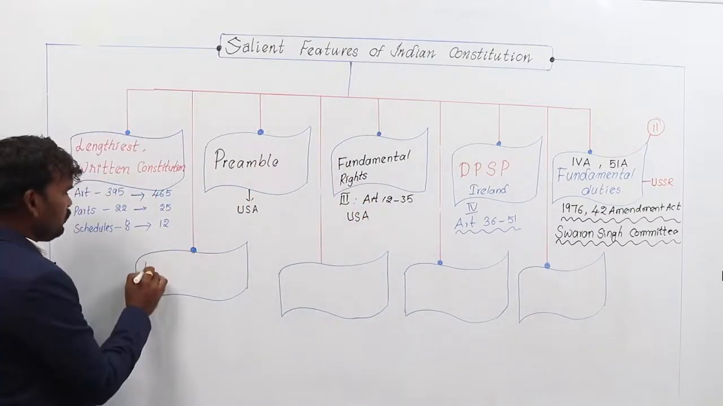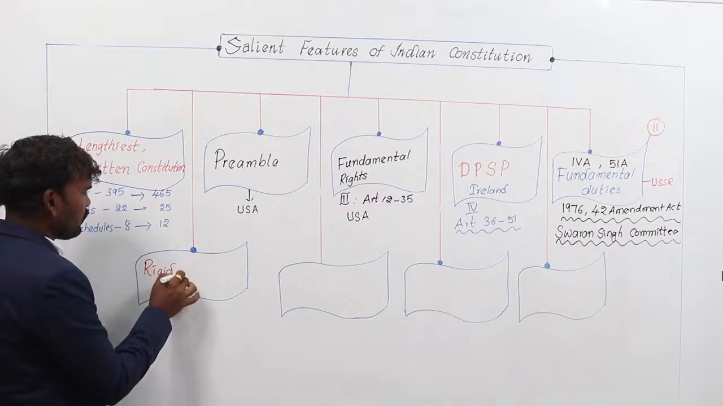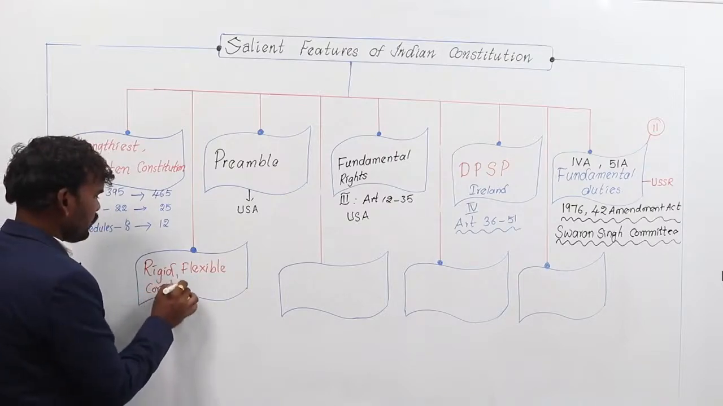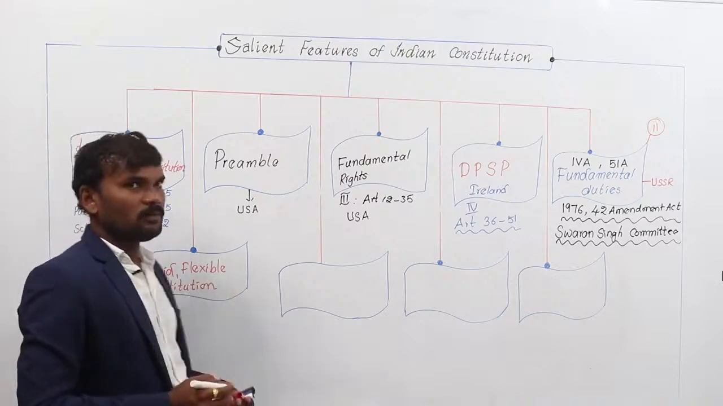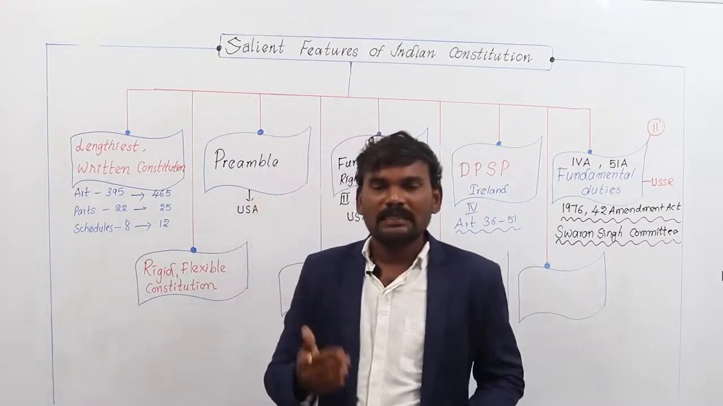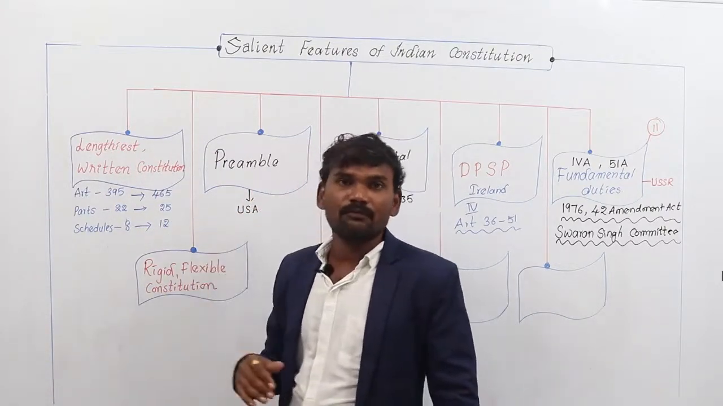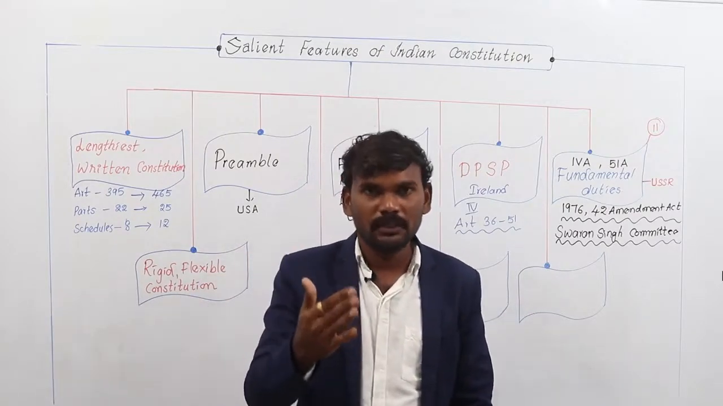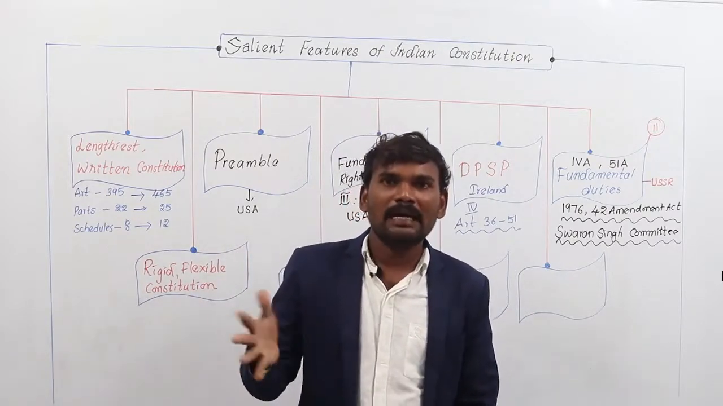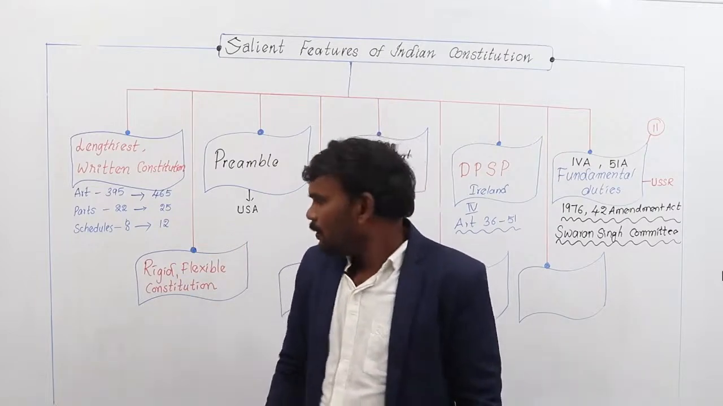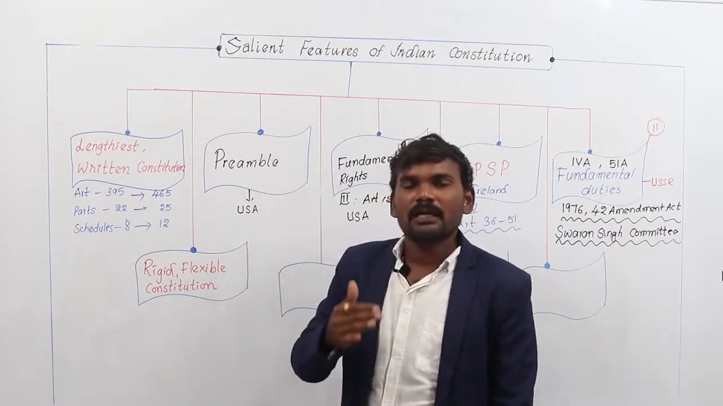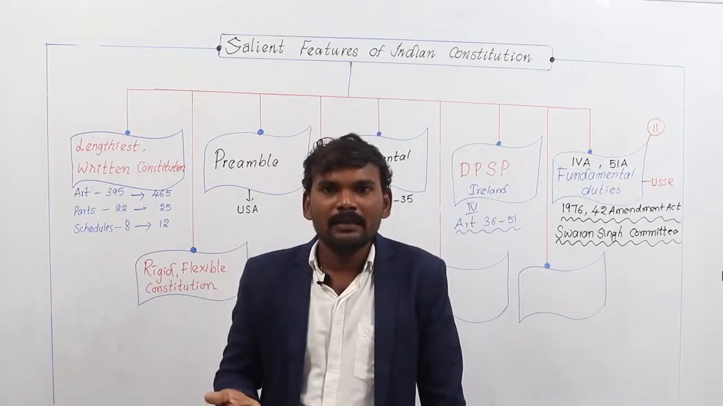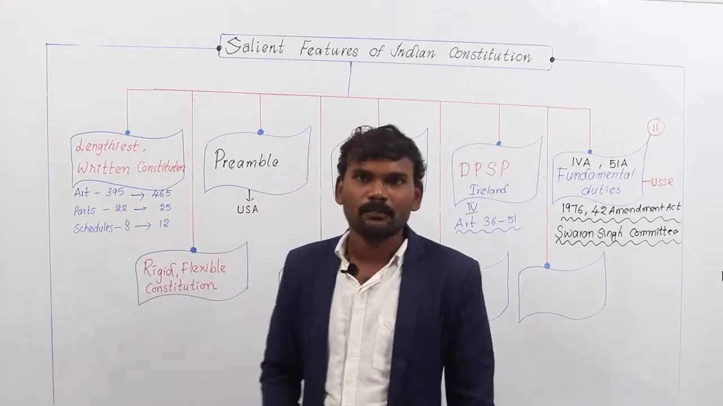Our Indian Constitution is both a rigid and flexible Constitution. Important thing. We already discussed this in previous classes on types of constitutions. A rigid constitution is a constitution which can be amended with a special majority, which cannot be amended as an ordinary law is amended. A flexible constitution can be amended with a simple majority, as an ordinary law is amended.